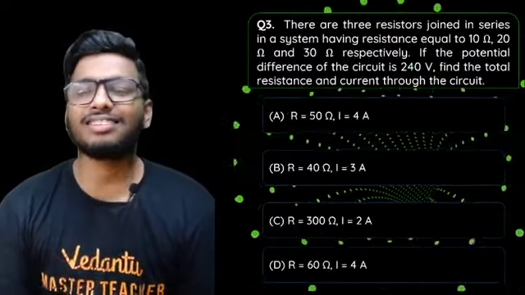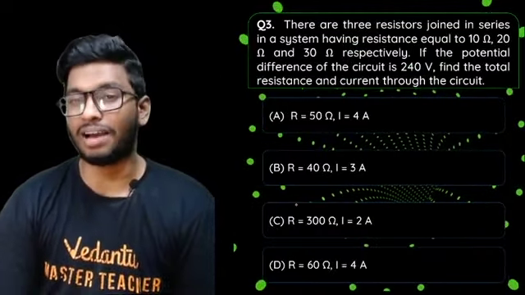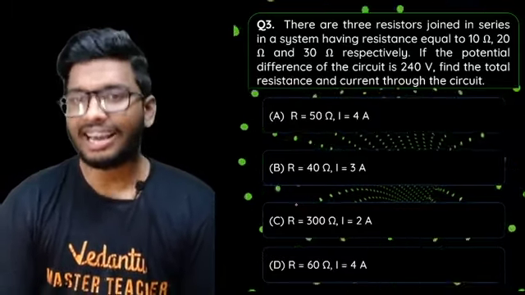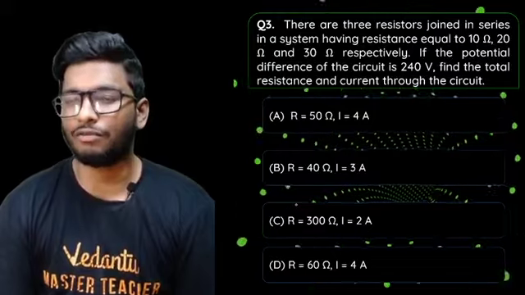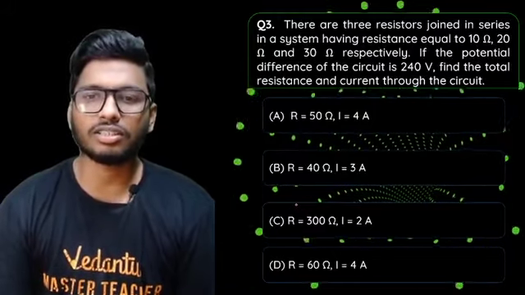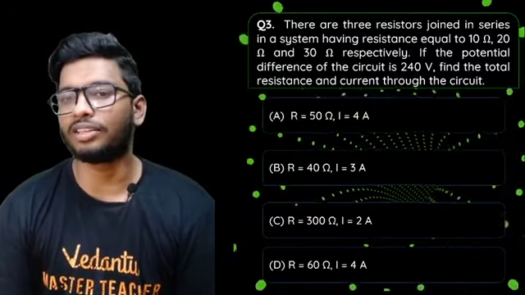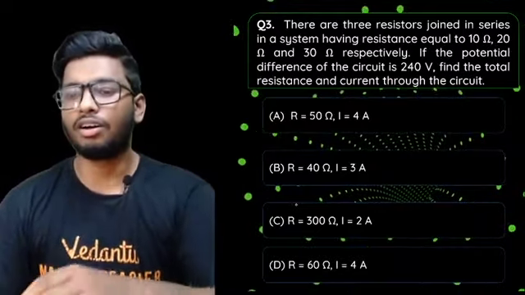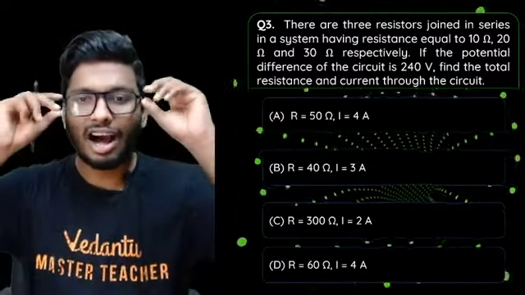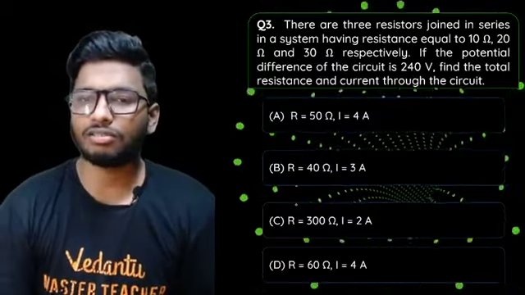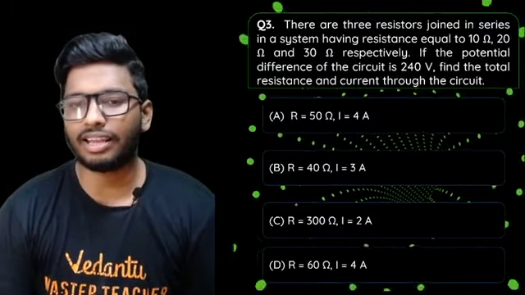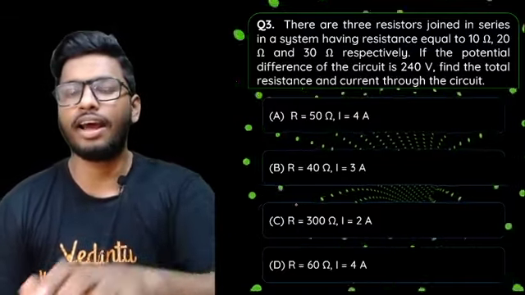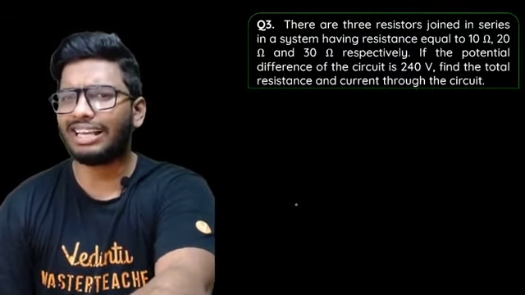Next question. Here we go. There are 3 resistors joined in series in a system having resistance equal to 10 ohms, 20 ohms, and 30 ohms respectively. If the potential difference of the circuit is 240 volt, find the total resistance and the current flowing through the circuit. Your options are R is 50 ohms and current is 4 amperes, 40 ohms and 3 amperes, 300 ohms and 2 amperes, or 60 ohms and 4 amperes. It's actually a pretty easy question.